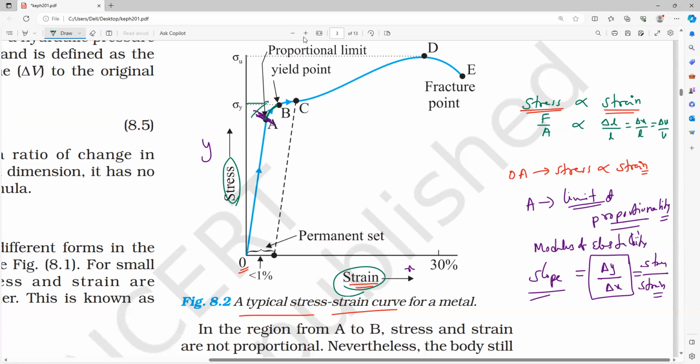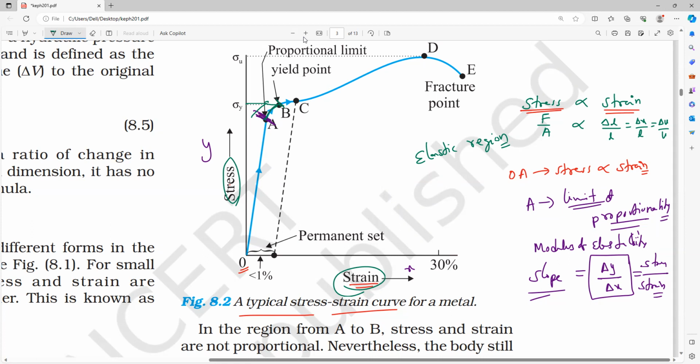So up to B point, there is extension of the spring. That is what we call the elastic region. Up to B point, if you release the spring, it is still able to come back to its original position. So that is what you have to remember.